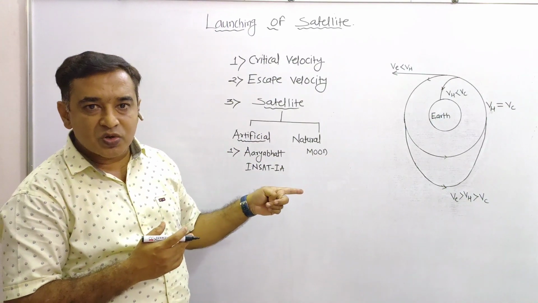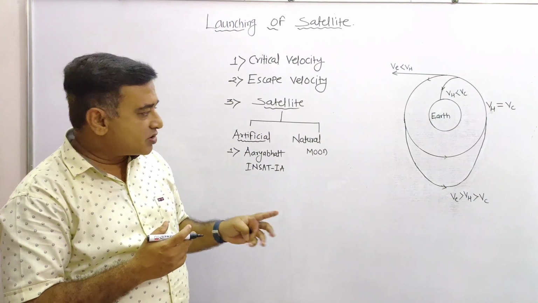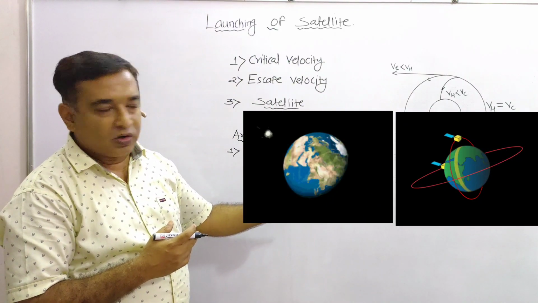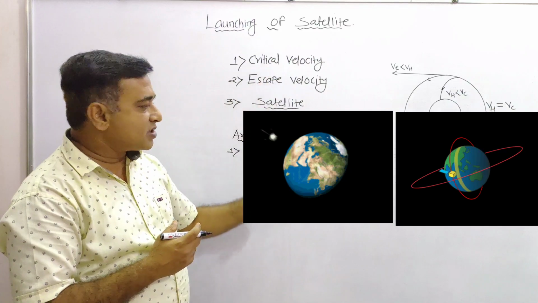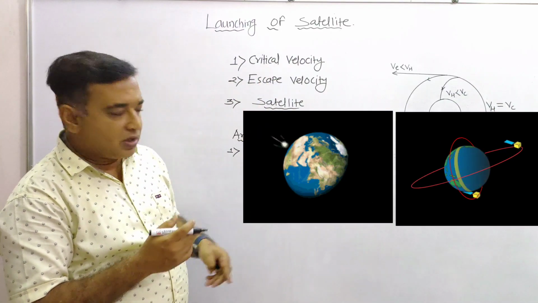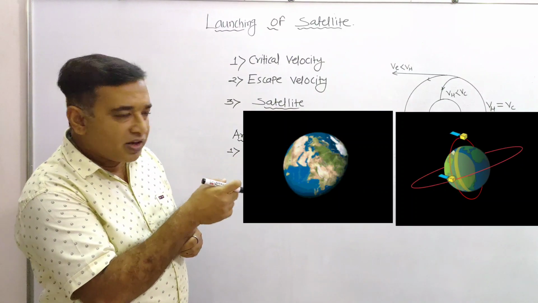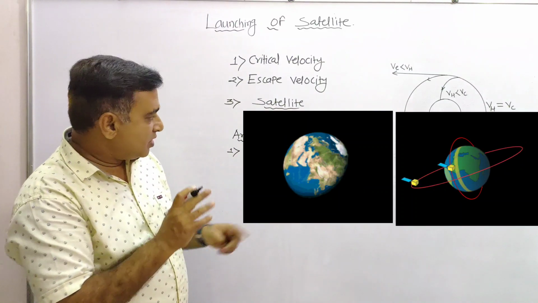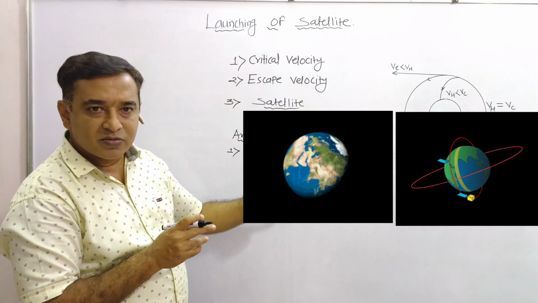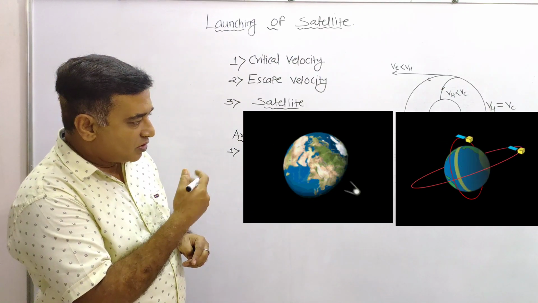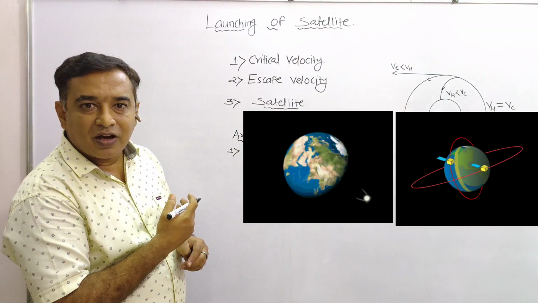Just like the diagram shows, the Moon is continuously revolving around the Earth. Already we saw in the case of critical velocity, see both the diagrams. One is the natural satellite, that is the Moon, which is revolving around the Earth in a circular orbit, and the artificial satellite which is moving just like this. See how different motions there are around the Earth.